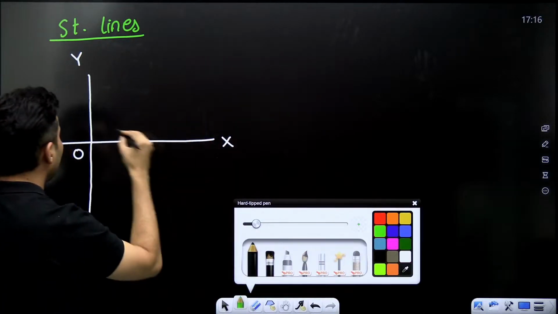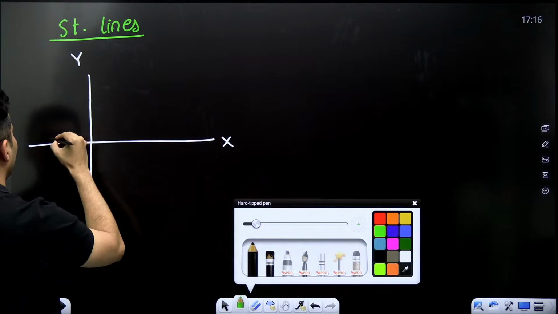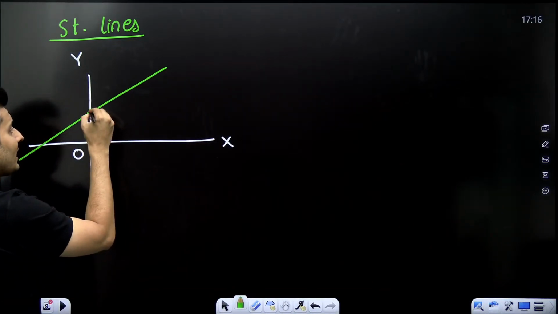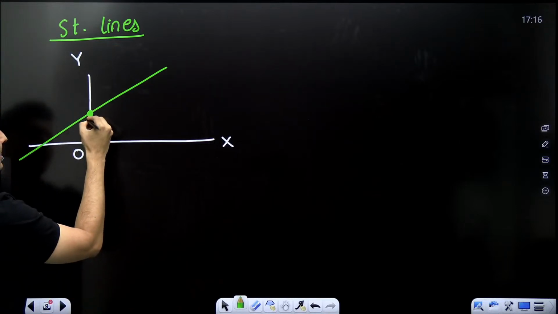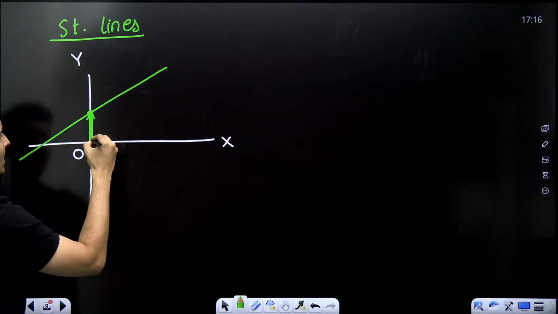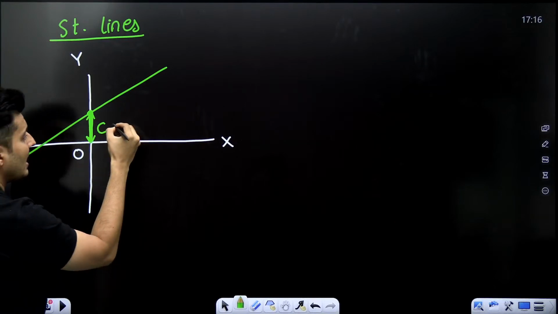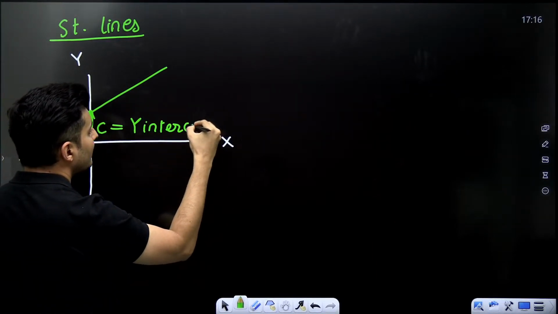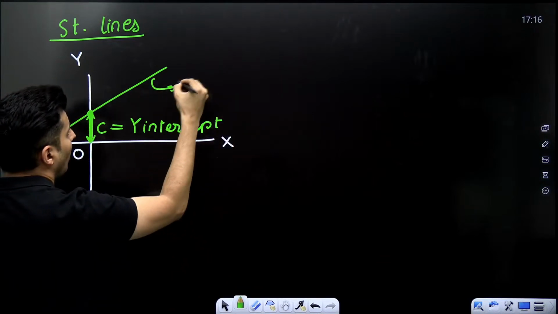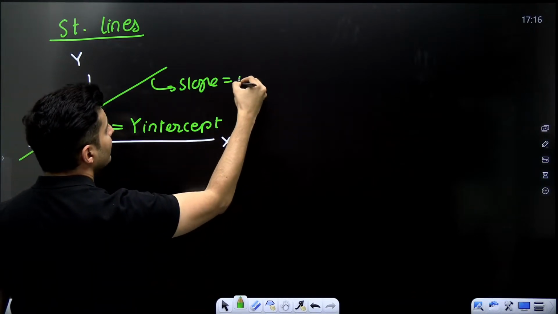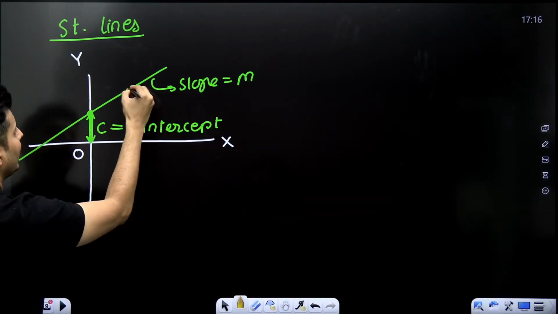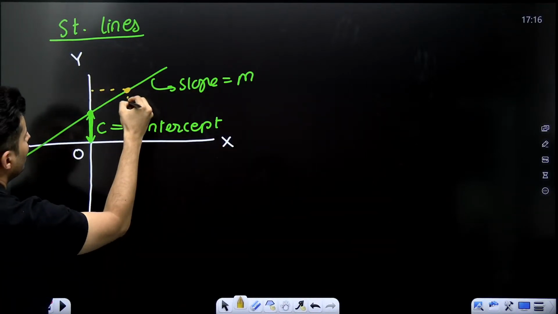And if I have a straight line which goes like this, wherever it hits the y-axis, that height is called C, which is also known as y-intercept. The slope of that particular line is m. Then you take any point on that line.